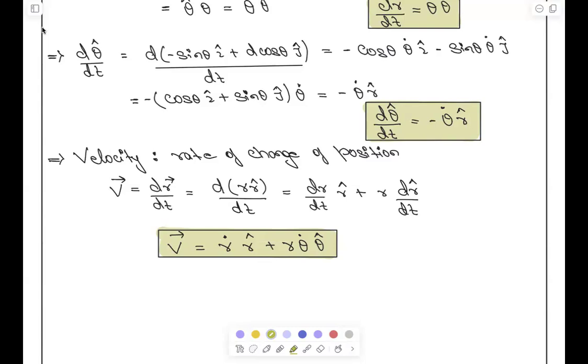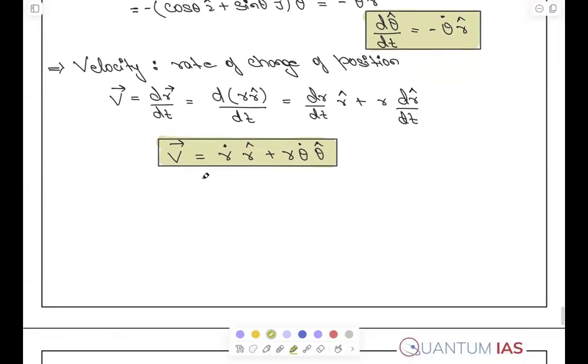Net velocity depends on radial velocity and tangential velocity. Can you make some cases? Yes, sir. If r is constant, in that case, r dot will be 0, then the second term will remain there.